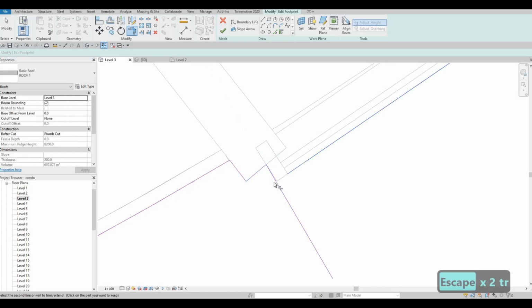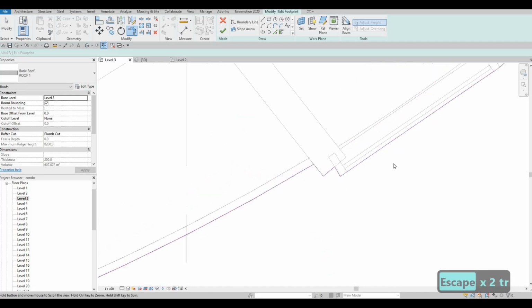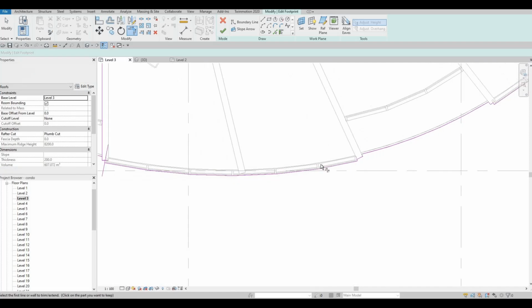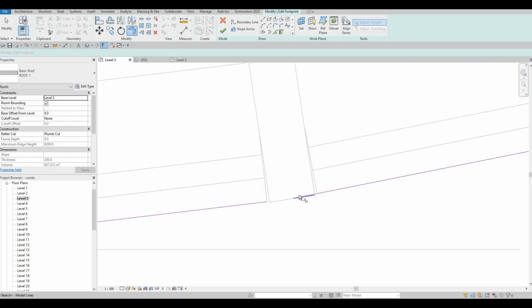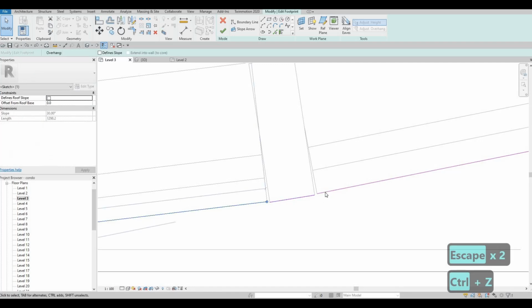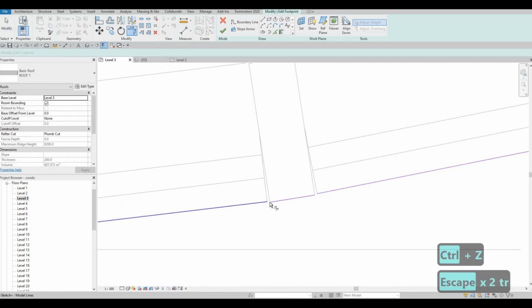TR, trim and extend. Then as you can see here, it's not actually connected. So I don't like the look of that.